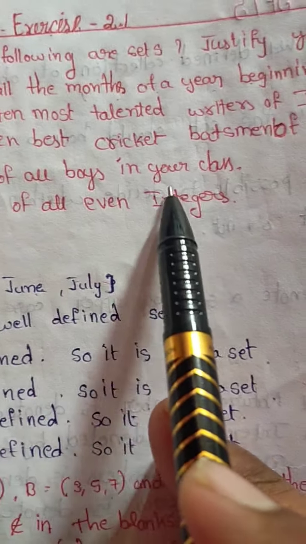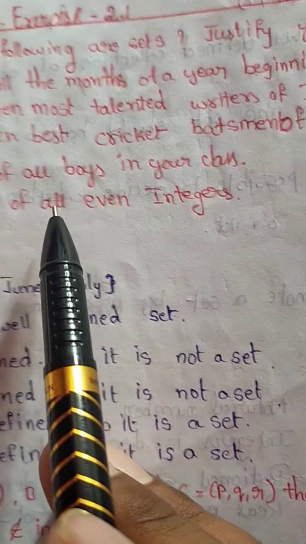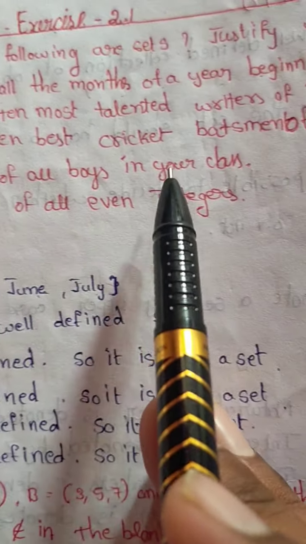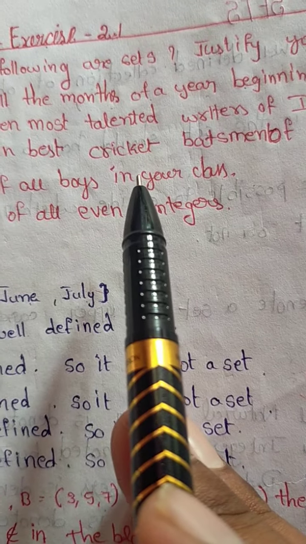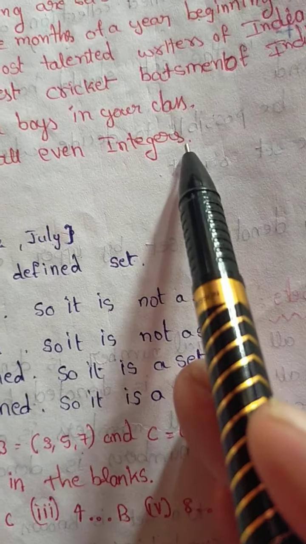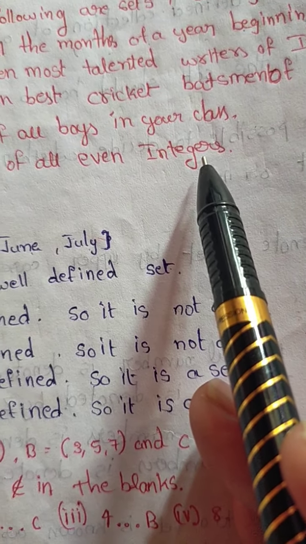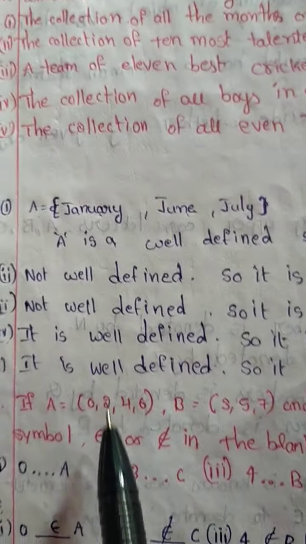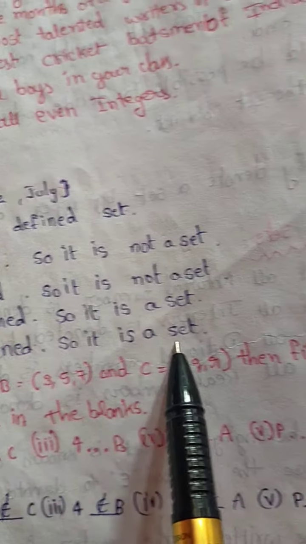The collection of all girls in your class is a set. The collection of all teachers in your school is a set. The collection of all even integers 2, 4, 6, 8 is well defined, so it is a set.